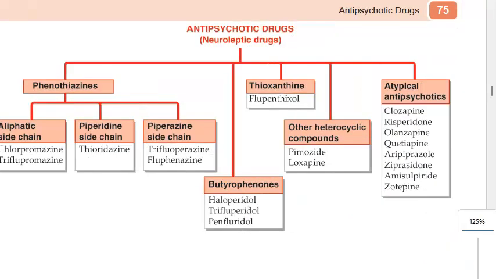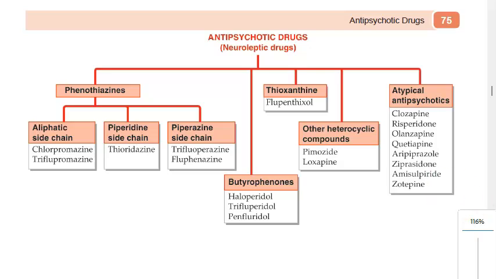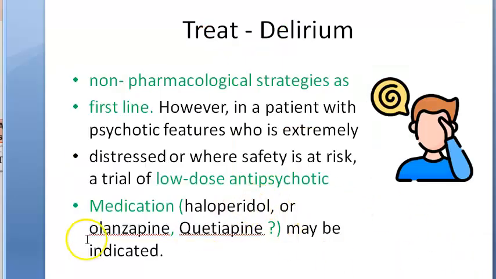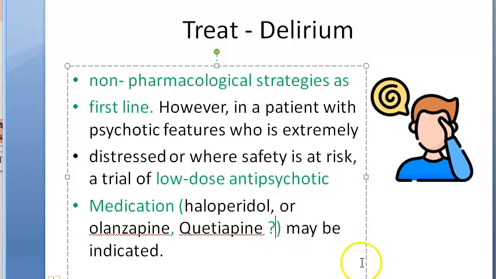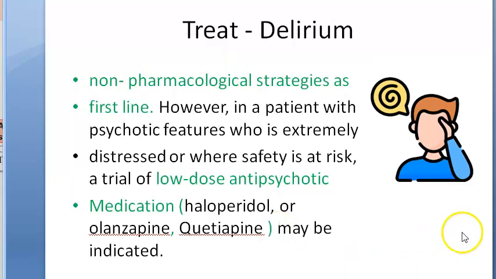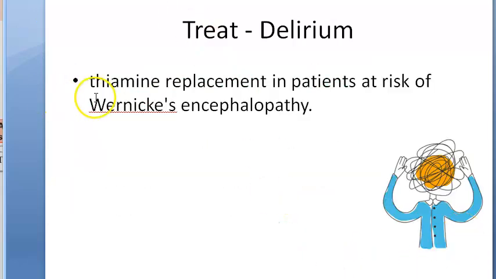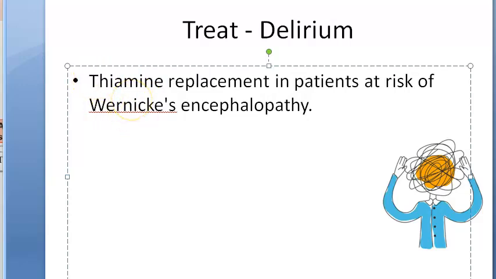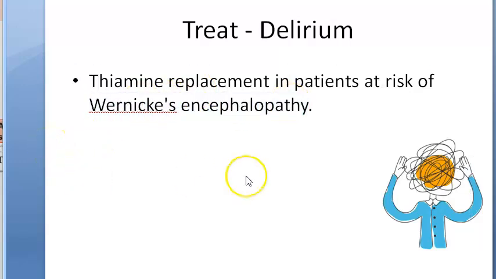Okay. So they're talking about what is the treatment for delirium, non-pharmacological, pharmacological: olanzapine, quetiapine, which are atypical antipsychotics. Olanzapine, quetiapine may be indicated. Okay. What else is there to learn, guys? If the person is having this alcohol problem, then you have to give thiamine. This also you have to write in treatment. This is pharmacological only, right? So you will write thiamine, that is vitamin B1, if they have Wernicke's encephalopathy, alcohol withdrawal syndrome, basically delirium tremens.